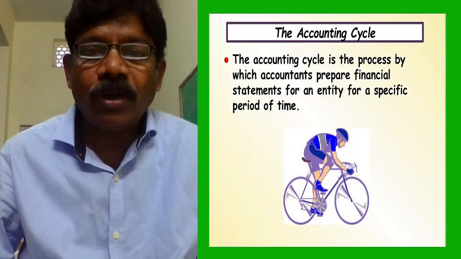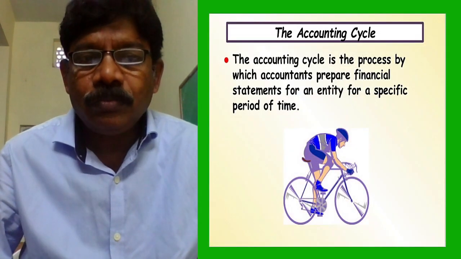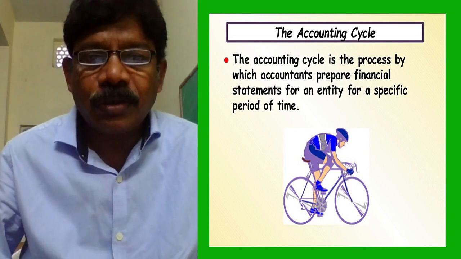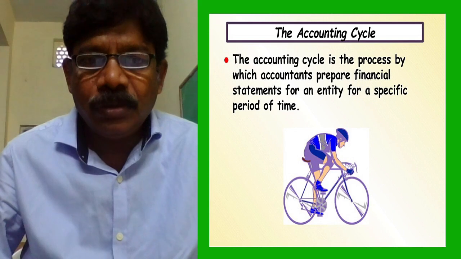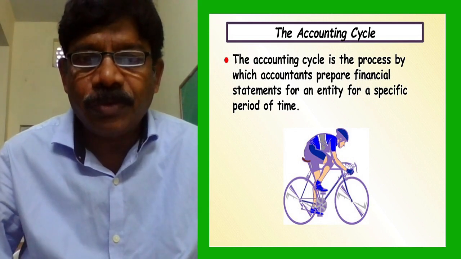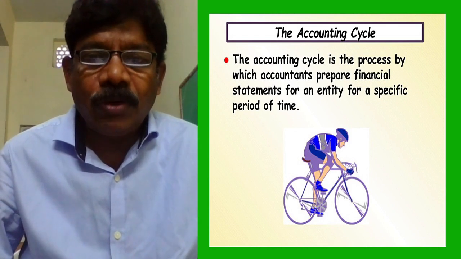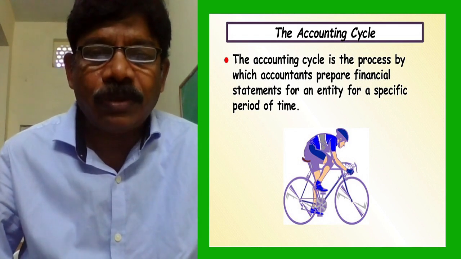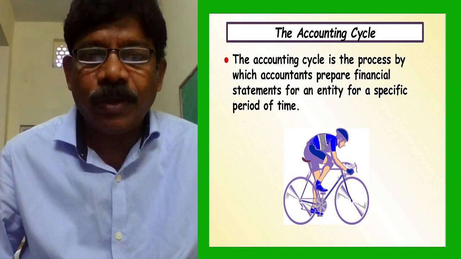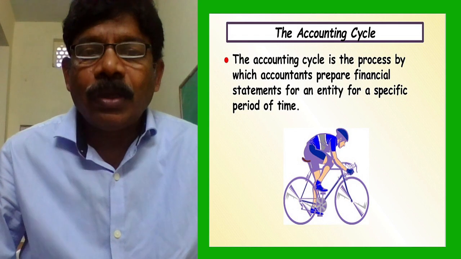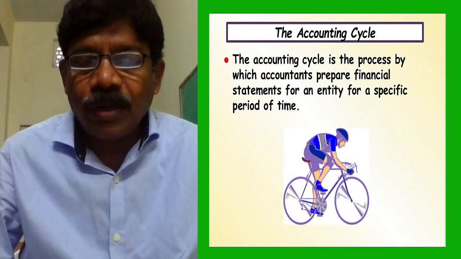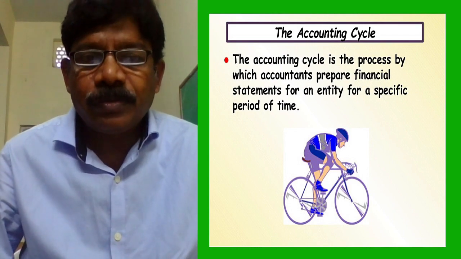Now look at the accounting cycle. It is a rotating work. Accounting is a rotating work. It starts with the transaction and ends with the transaction. The accounting cycle is the process by which accountants prepare financial statements for an entity for a specific period of time, in a month or a week or a six-month period.